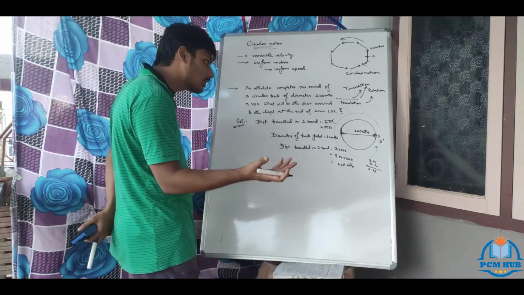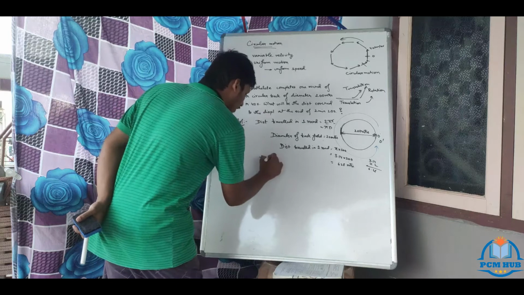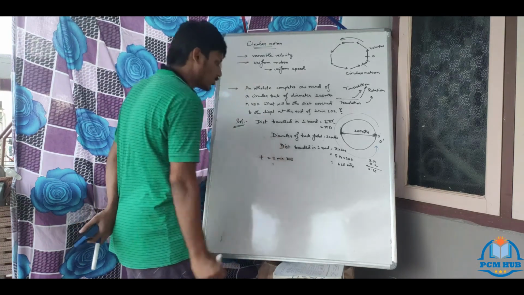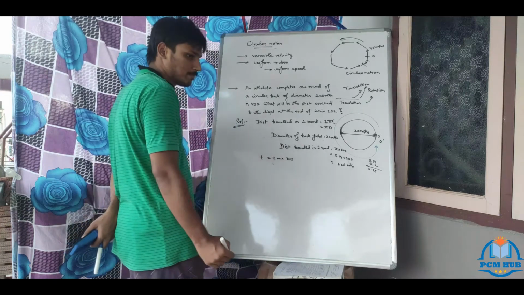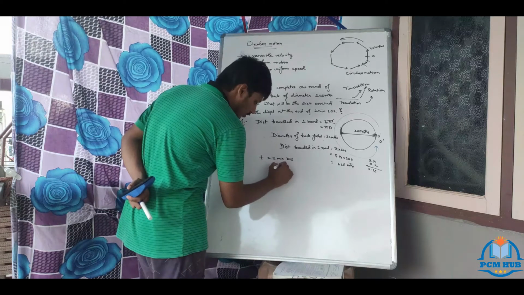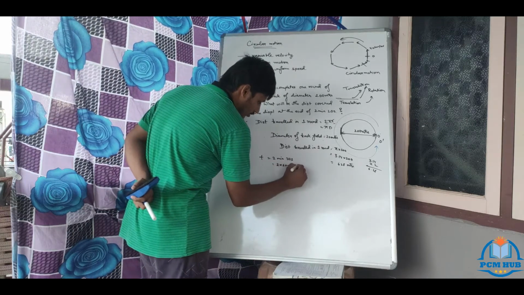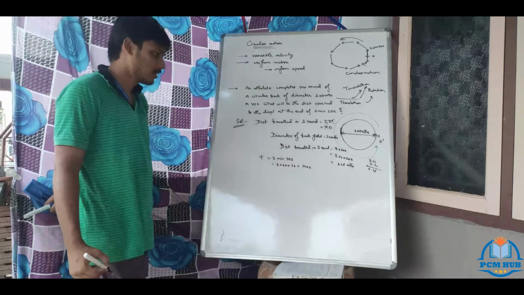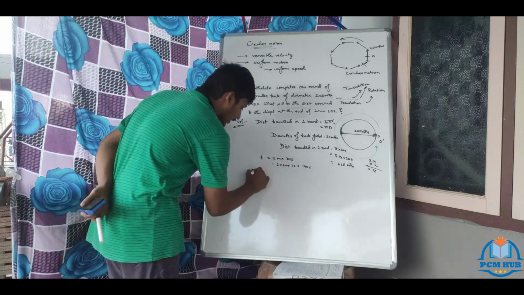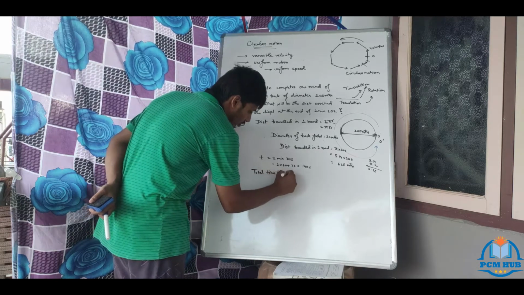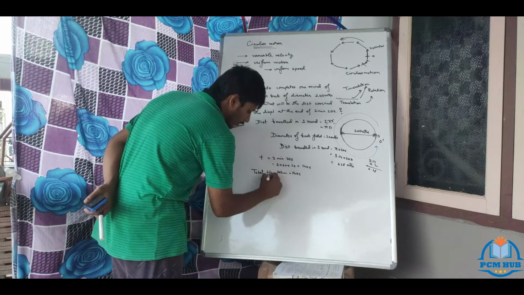Now, how many rounds has he traveled, we don't know. The time taken, t, equals 2 minutes 20 seconds. So how many seconds in total? 140. Clear? Now total time taken equals 140 seconds.